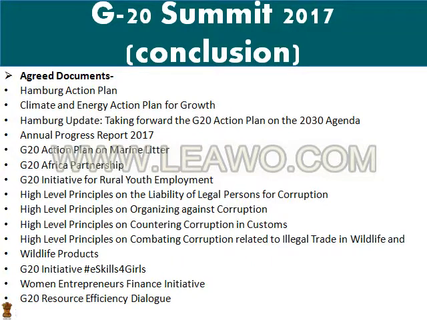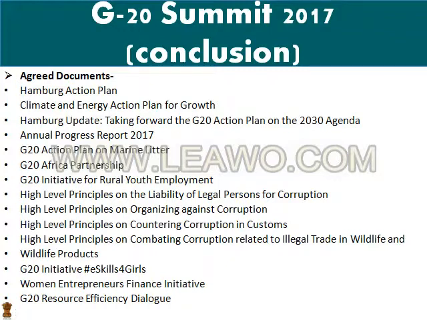Here are the agreed documents, and these documents are part of the Hamburg Declaration. So let's begin with the issues discussed. First, countries discussed the Hamburg Action Plan and Climate and Energy Action Plan for Growth. Hamburg Update: Taking Forward the G20 Action Plan on the 2030 Agenda.